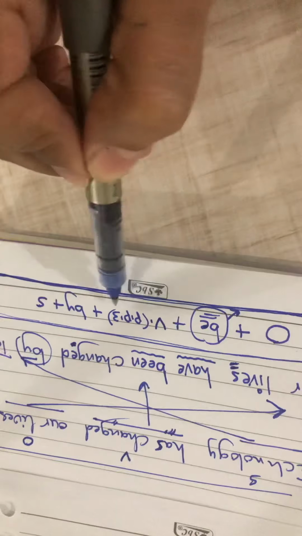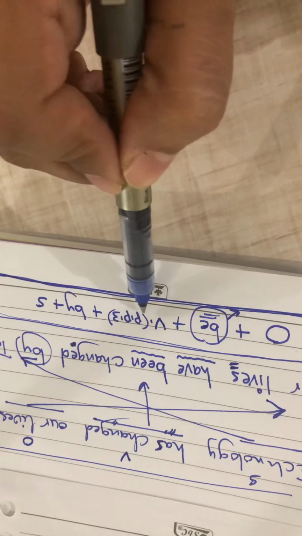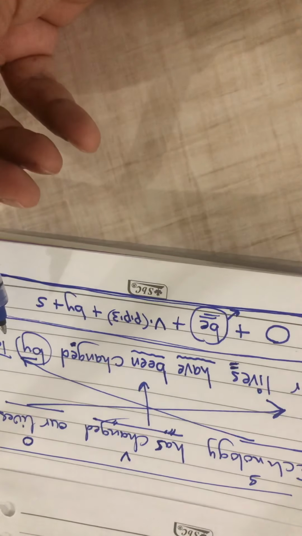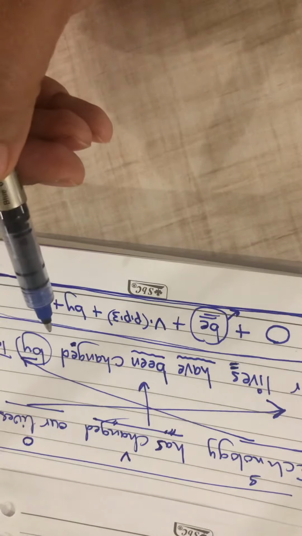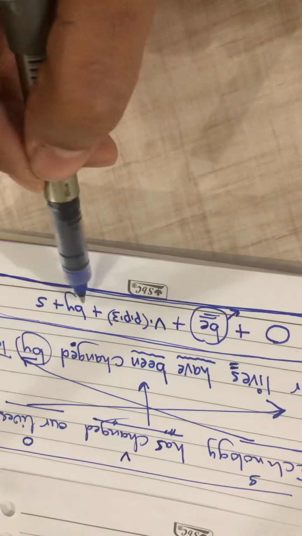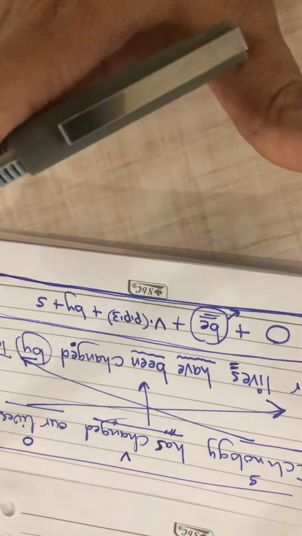Then number 3, the main verb in past participle in the third form. If it's regular, it should be followed by ed. If it's irregular, the verb should be written in the third form. Then agent by, then the subject. That's all.